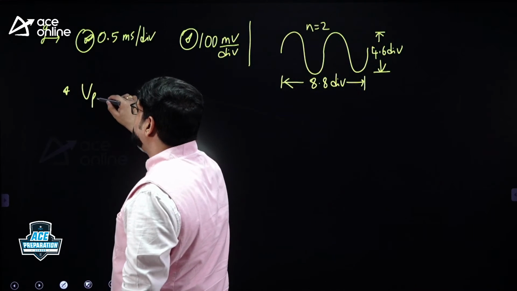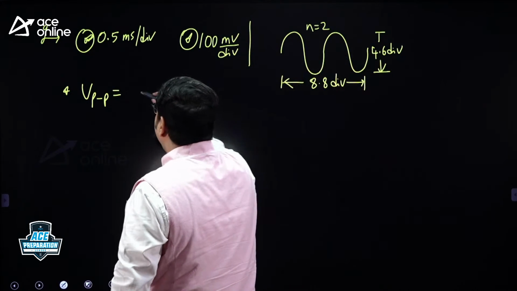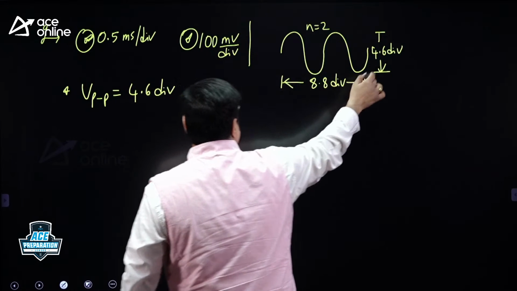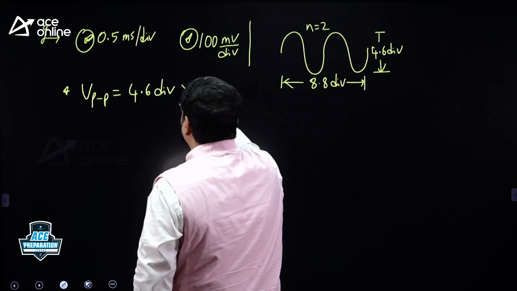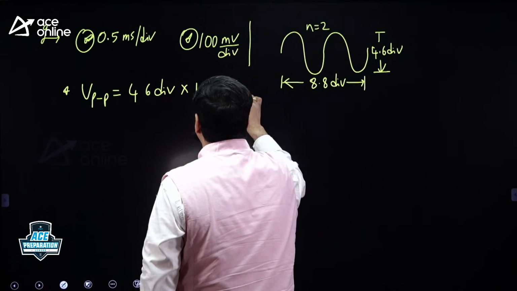I am doing that here. What is the peak to peak voltage? I am not writing the formula here. Peak to peak vertical divisions: how many vertical divisions are there? 4.6, multiplied by the volt per div. What is volt per div? 100 millivolts per div.